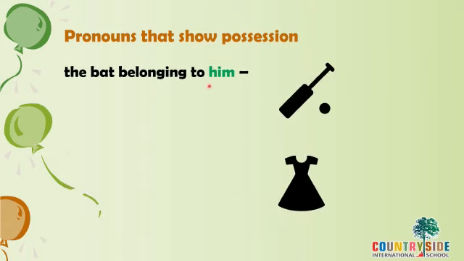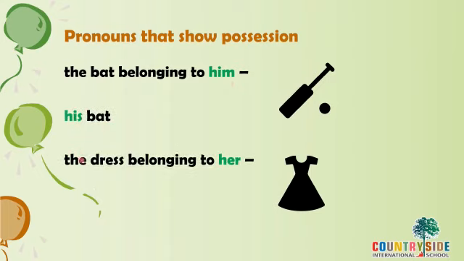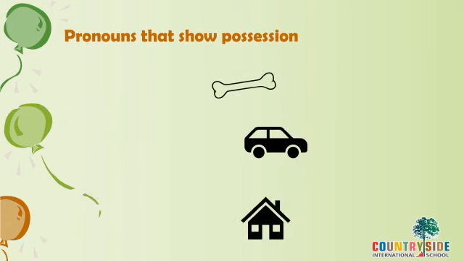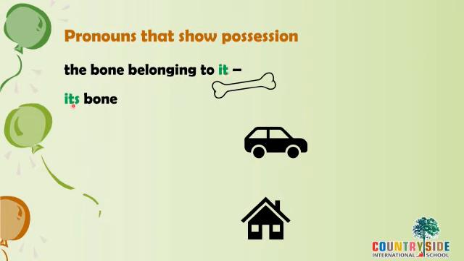The bat belonging to him. How do we say? His bat. The dress belonging to her. Her dress. The bone belonging to it. It can be some animal, right? Its bone.